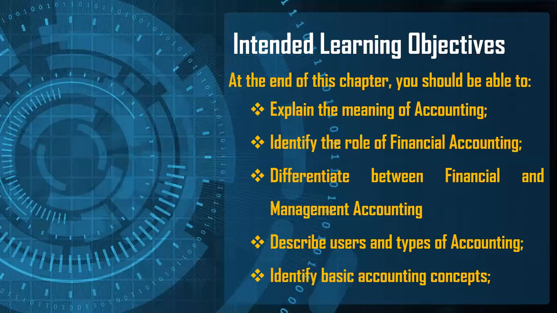So intended learning objectives means the brief summary of this lesson, right? These are the summary, or these are the objectives, these are the achievements that I expect at the end of this chapter, right?